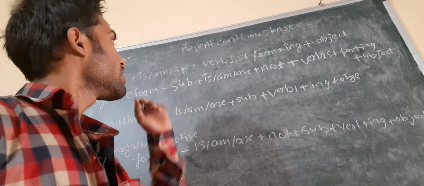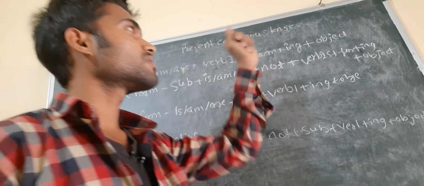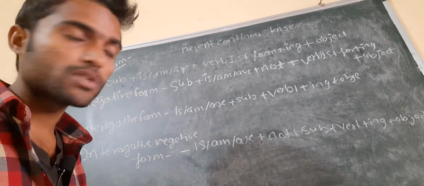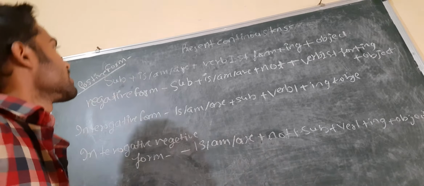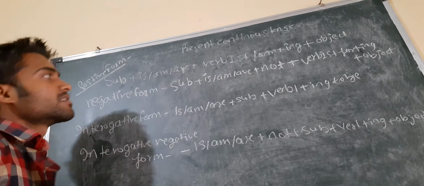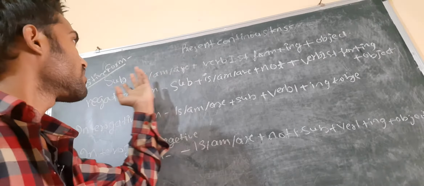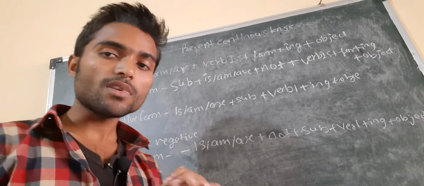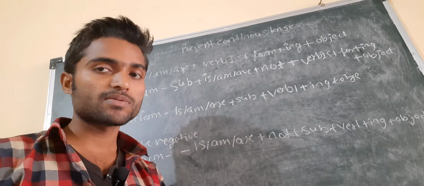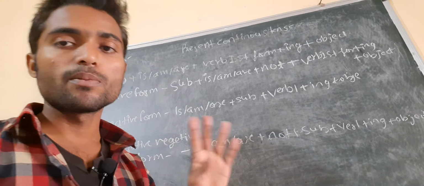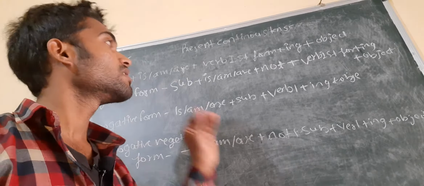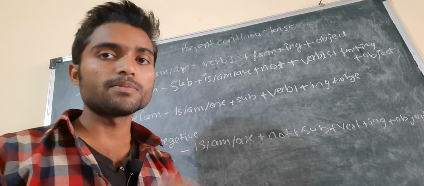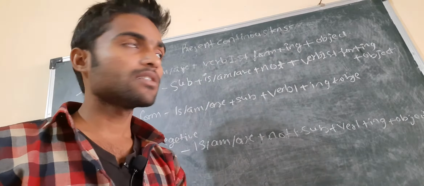So here you look, this one I have written for you, the present continuous tense and its form. First, for the positive form we write the subject, and then after the subject we write is/am/are. With that, the verb first form. I hope you know what the form is. There are three forms of the verb: first form, second form and third form. So we add the verb first form plus ing, and plus object.